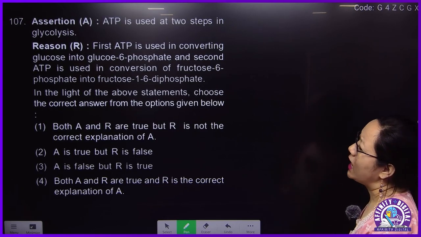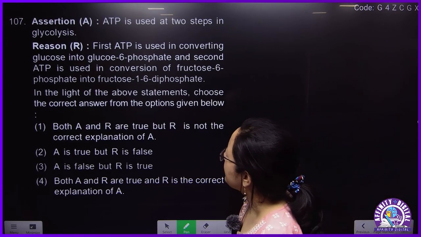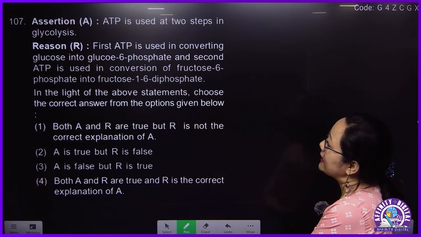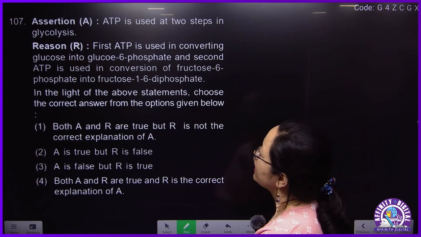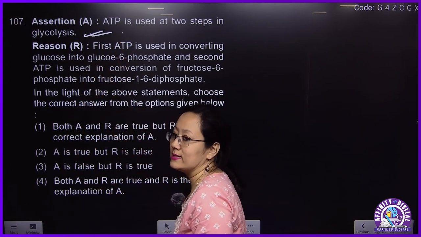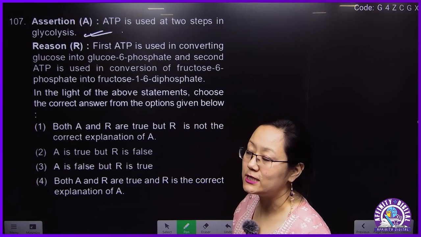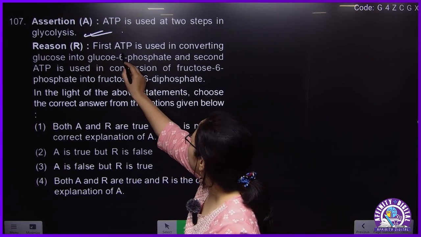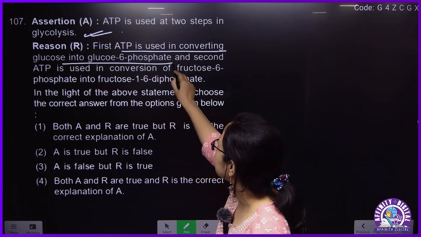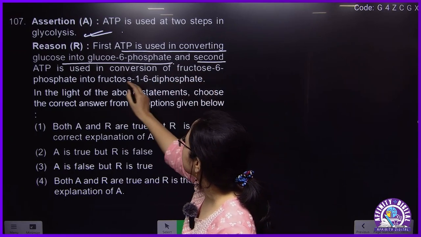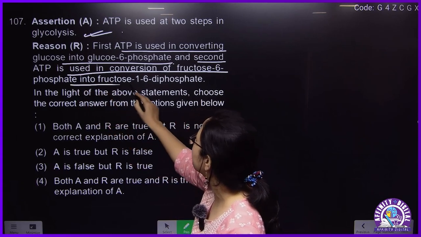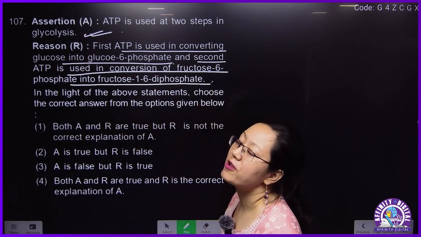Okay, next 107. This is assertion reasoning. In the assertion, it is given ATP is used at 2 steps in glycolysis. Yes, in the activation phase, there is consumption of 2 molecules of ATP. First ATP is used in converting glucose into glucose 6-phosphate, and second ATP is used in conversion of fructose 6-phosphate into fructose 1,6-bisphosphate.